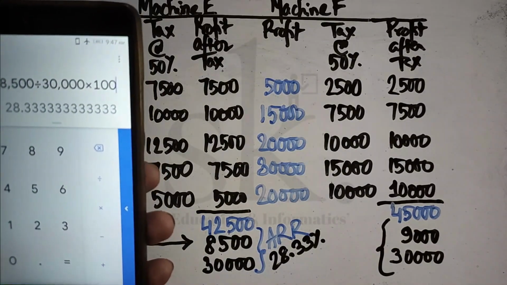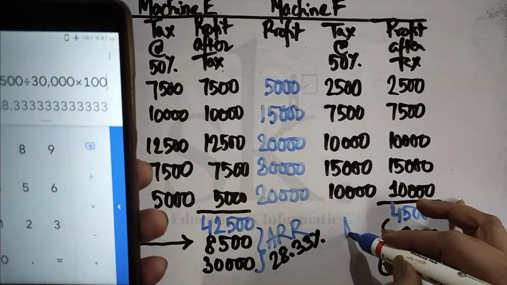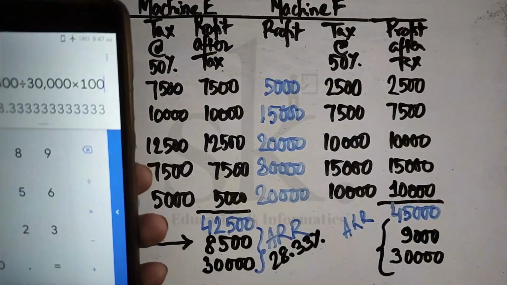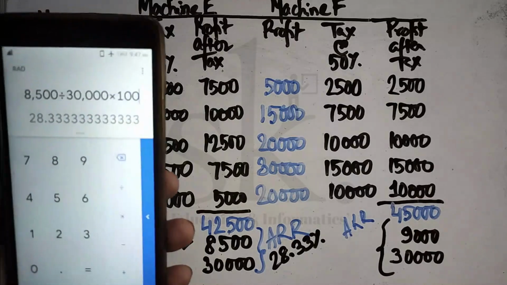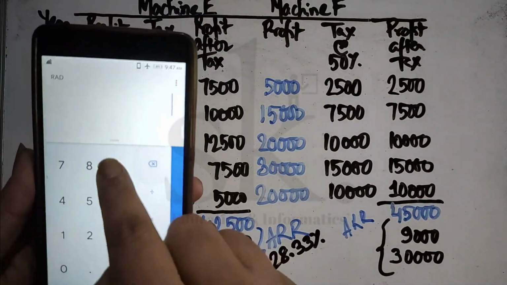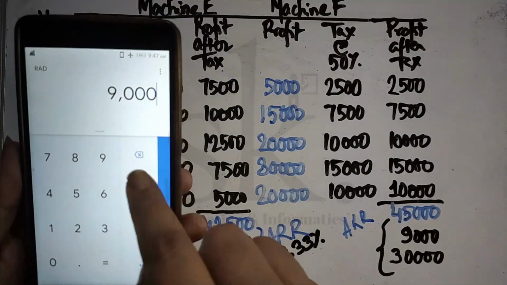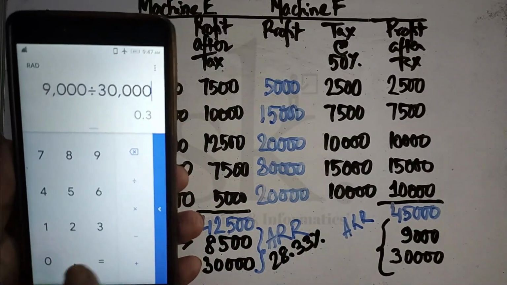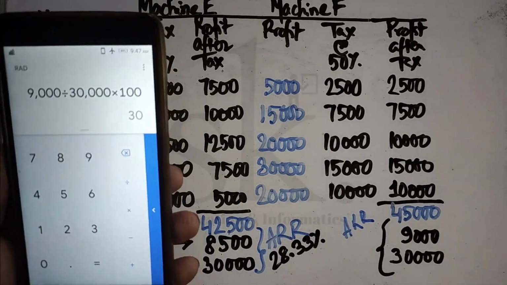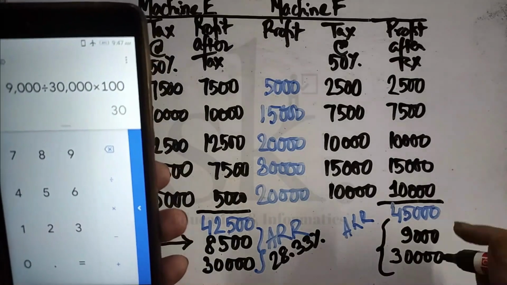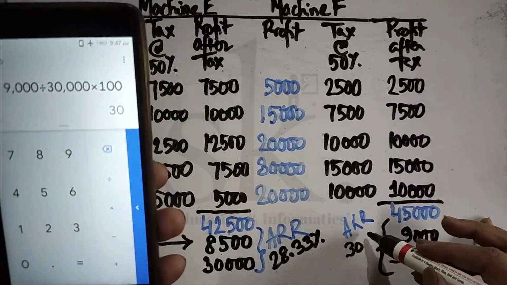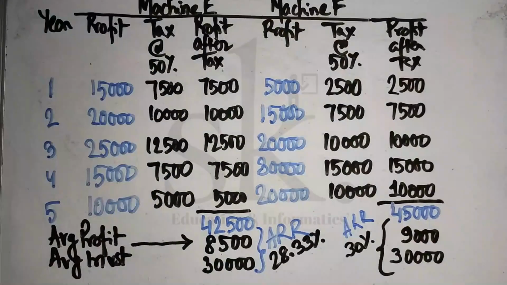So for machine F, what is the calculated ARR coming? And then we require to decide which particular machine we require to choose. So it's 9,000 average profit divided by 30,000 into 100 is 30%. So machine E is giving 28.33% and machine F is giving 30% ARR.